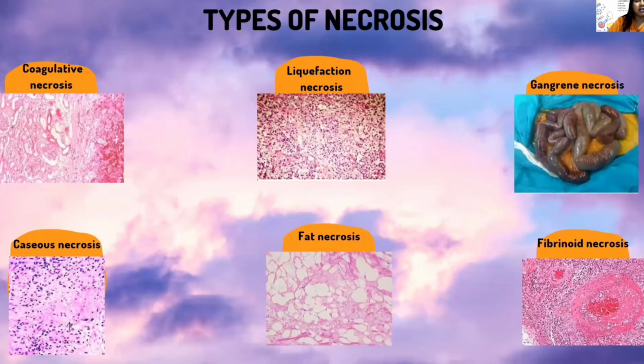The first one is coagulative necrosis. Second one is liquefaction necrosis. Third one is gangrenous necrosis. Fourth is caseous necrosis. Fifth is fat necrosis. And the last but not least, the sixth, is fibrinoid necrosis.